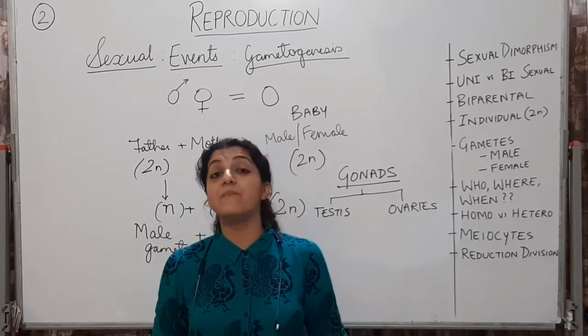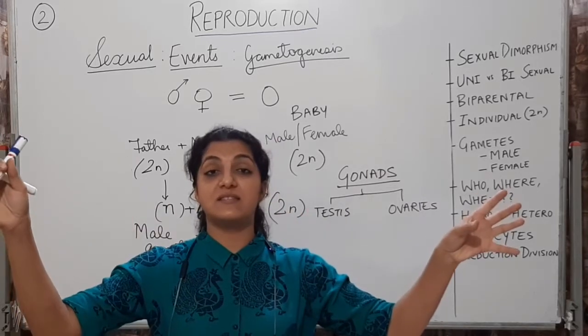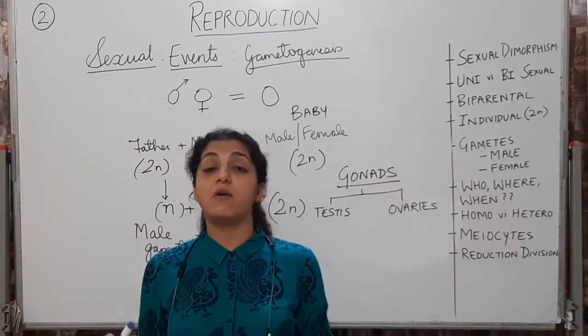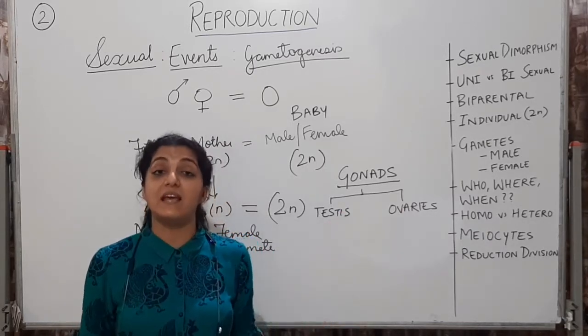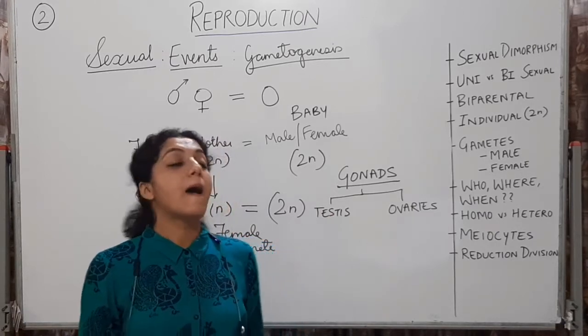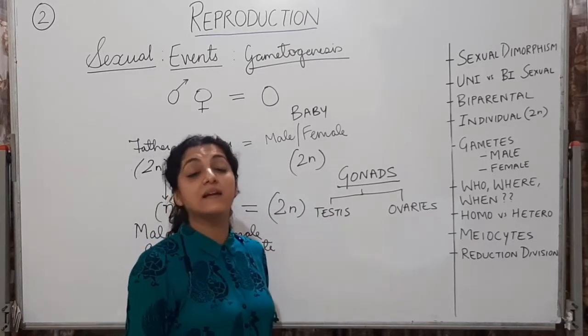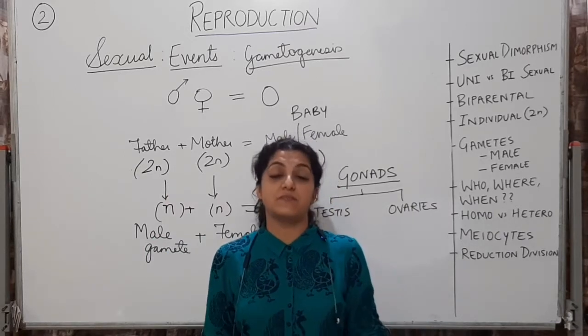It's the testes in the male and the ovaries in the female. So different individuals are going to have different reproductive structures. We will see these reproductive structures in detail when we see the male reproductive system and the female reproductive system. But by now you have to understand gametogenesis is the process of formation of gametes.